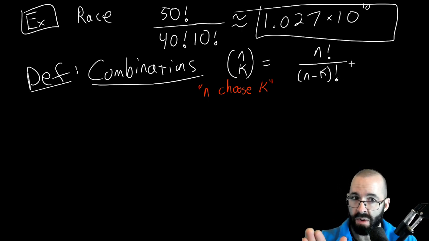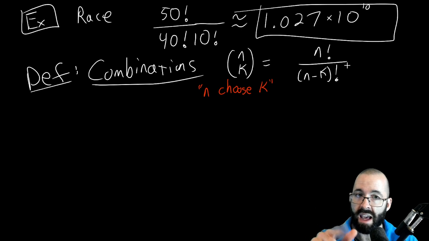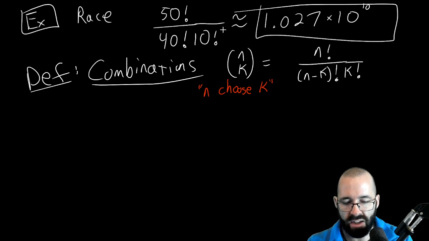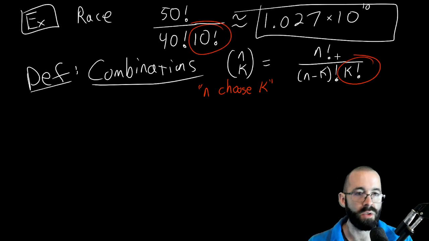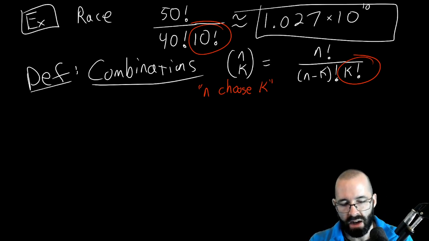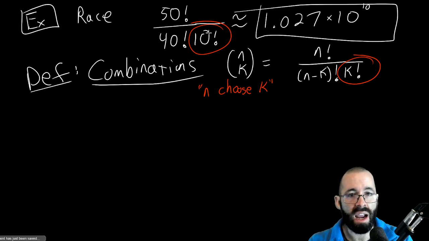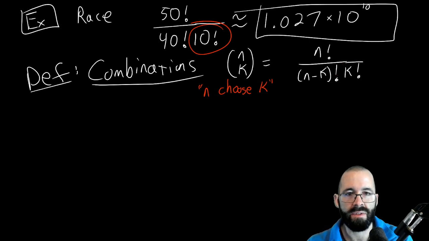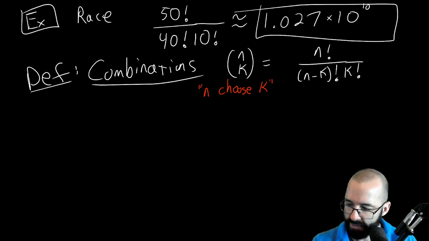This is what we've seen before, right? This was n to the k falling. The only difference is now we also have this k factorial in, right? This is the only new thing compared to partial permutations. The only new thing is we're getting rid of some double counting because order didn't matter. And that k factorial is just saying, well, there were k ways of ordering the k that we took. So we divide them out so we don't double count.